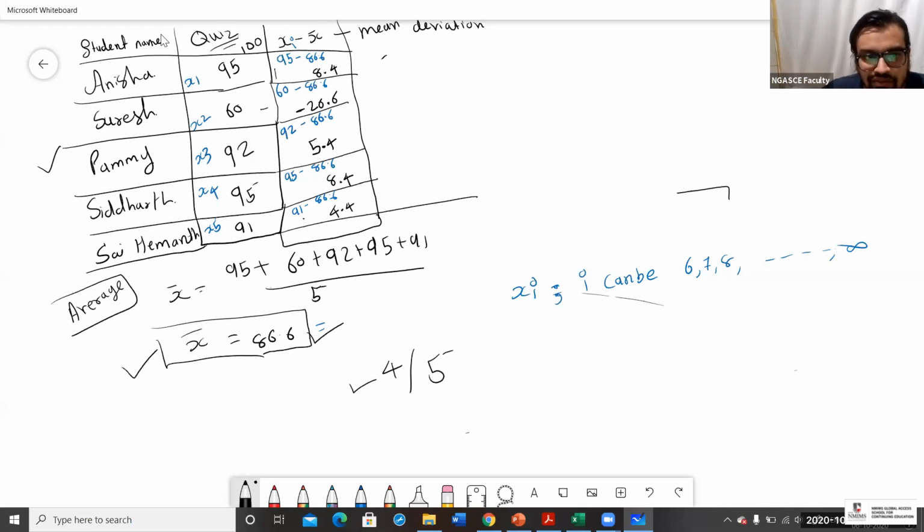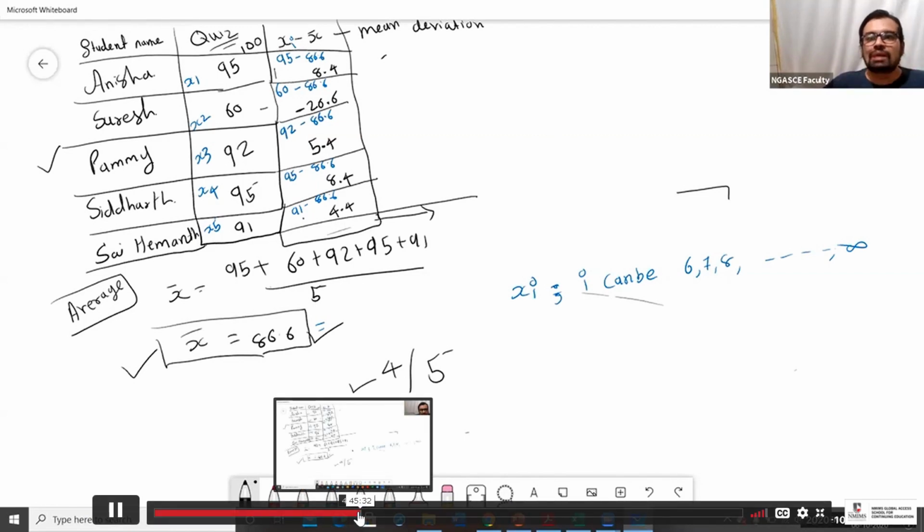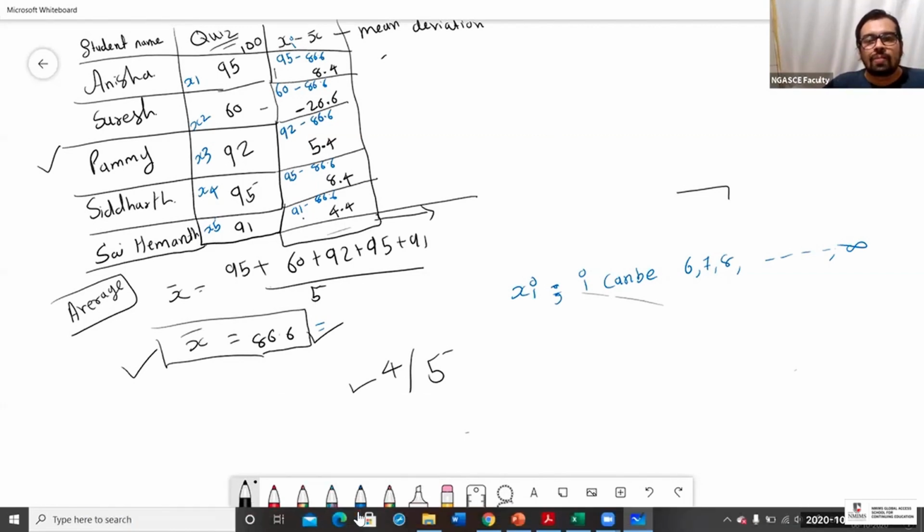And tell me, what is the average deviation here? So here I try to capture how each and every individual has secured more or less marks than the average. This is what I tried to map.